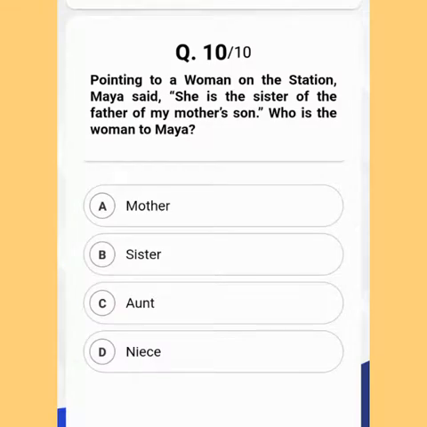So the last question says, pointing to a woman on the station, Maya said, "She is the sister of the father of my mother's son. Who is the woman to Maya?" Option A, mother, option B, sister, option C, aunt, or option D, niece. So the correct answer of this question is option C, aunt. So I hope you all have got the correct answers. So I'll provide you the explanation.